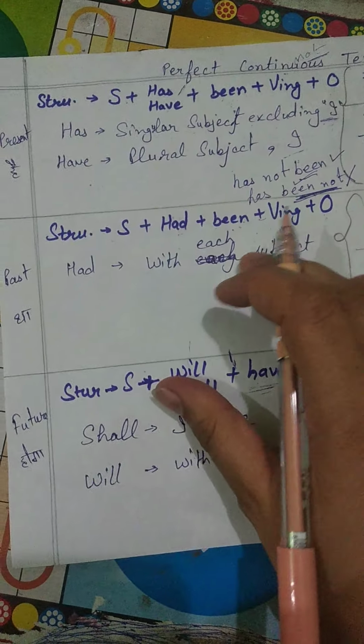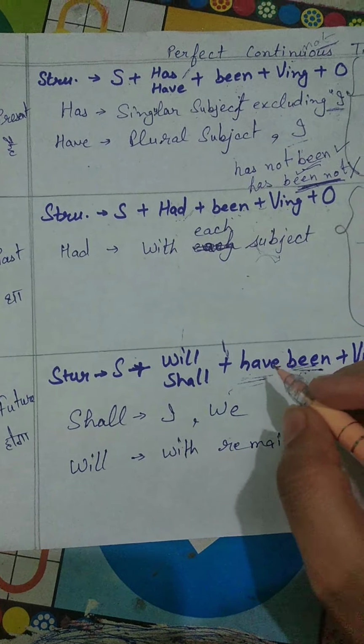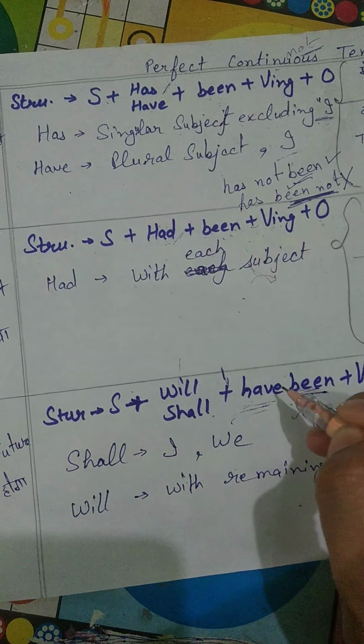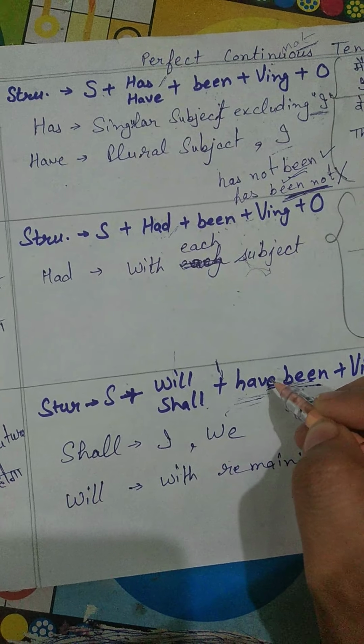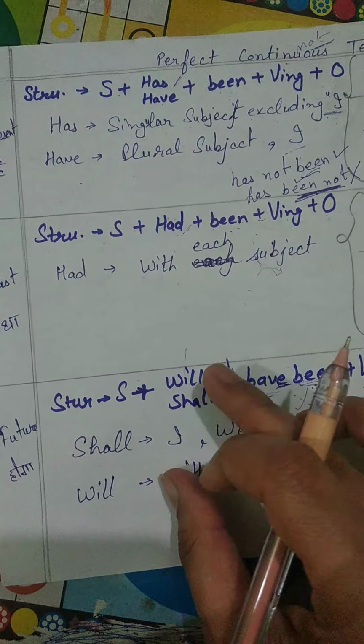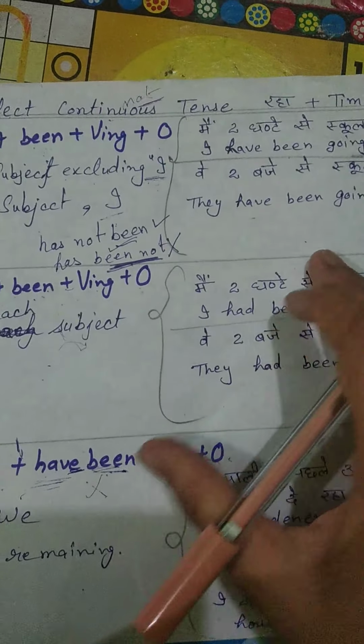In the same way we place not after had, and in the same way we place not after will or shall. We will not place it after have. I have told you we have to place not after the first word of the helping verb. Let us see the example.